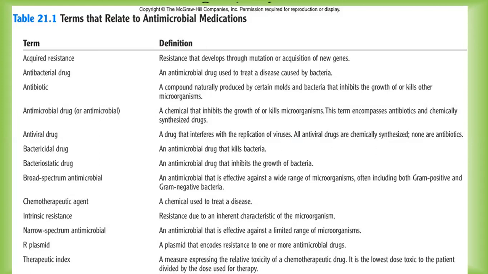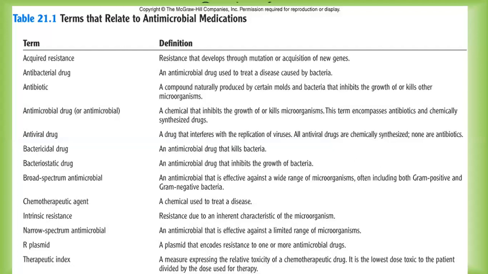Next term is antimicrobial drugs. Like antibacterial, which is used to treat a disease caused by bacteria, in this case, antimicrobial means what? Which is going to inhibit the growth or kill microorganisms. Now remember, this term encompasses antibiotics and chemically synthesized drugs. When we say antibiotic, here only naturally occurring drugs. When we speak about antimicrobial, it means natural as well as chemically synthesized drugs are included.